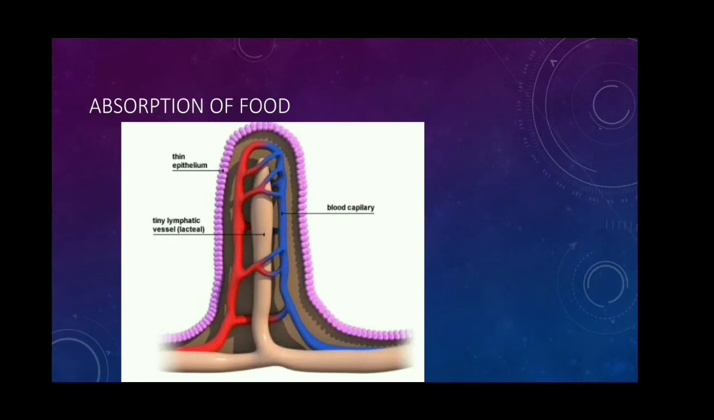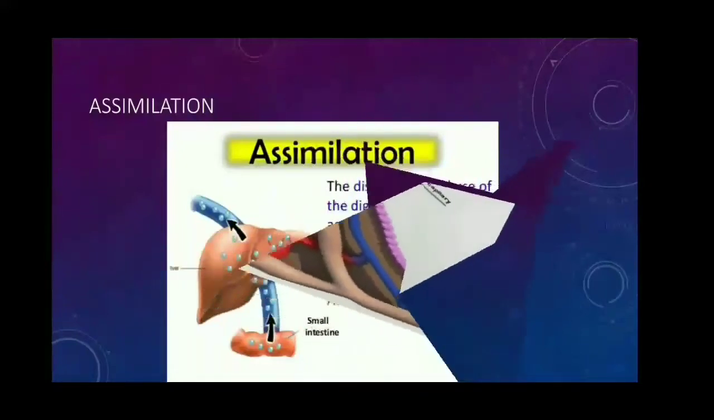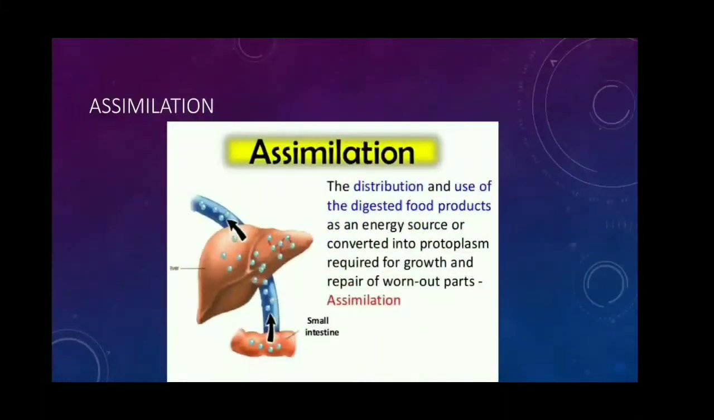Next is assimilation of food. Assimilation of food means the incorporation of absorbed food materials into the tissue cells as their internal and homogeneous component. The final products of fat digestion, fatty acids and glycerol, are again converted into fats, and excess fats are stored in adipose tissues in our body.